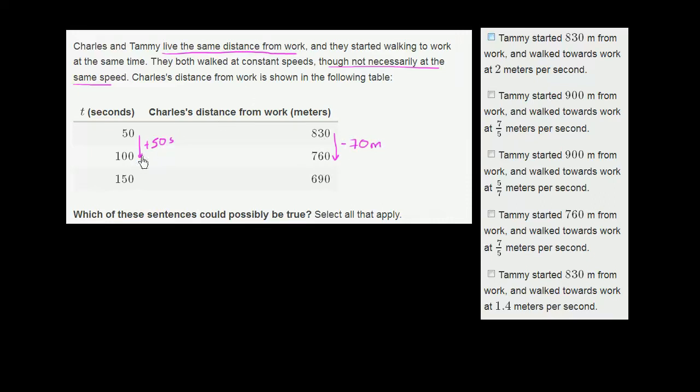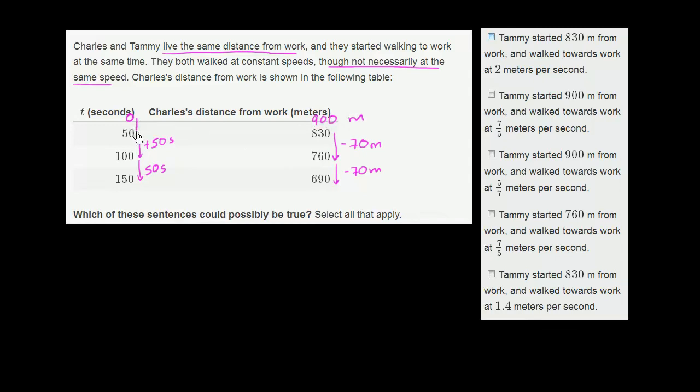meters. And let's see if that keeps holding up. It should, because they're moving at constant speeds. Another 50 seconds goes by, and his distance from work decreases by another 70 meters. So what would have happened 50 seconds in the past, at 0 seconds? 50 seconds before he's at 830 meters, he would have been 70 meters further from work, so he would have been 900 meters from work. We see that's consistent.